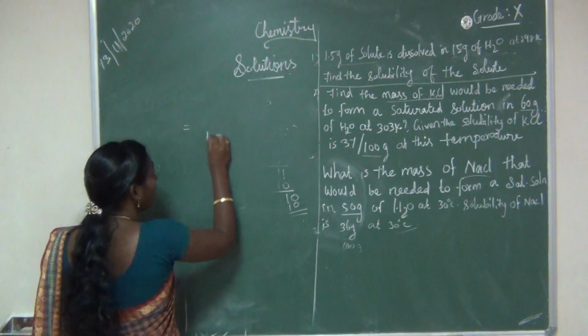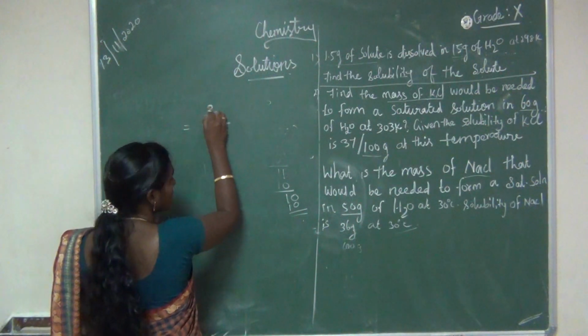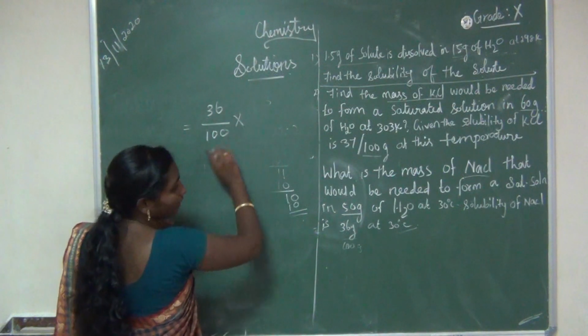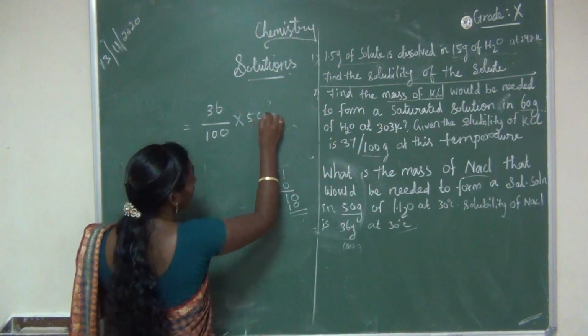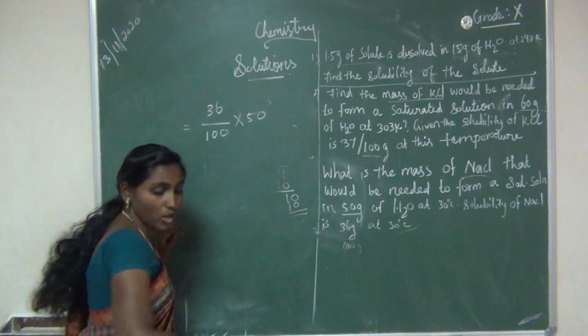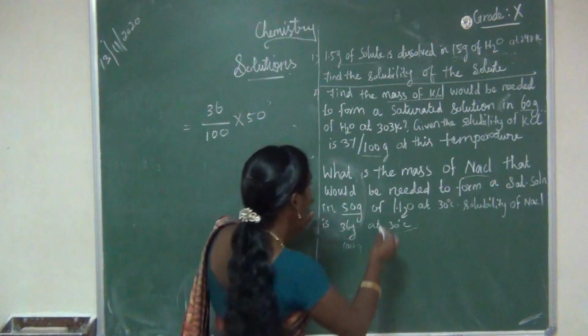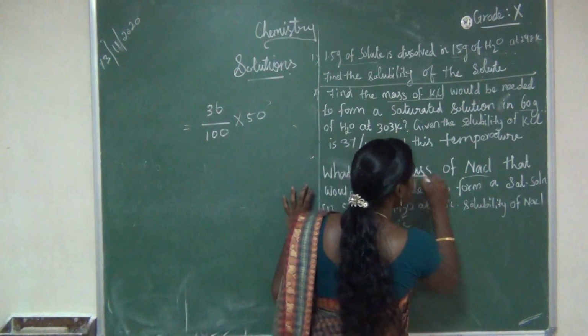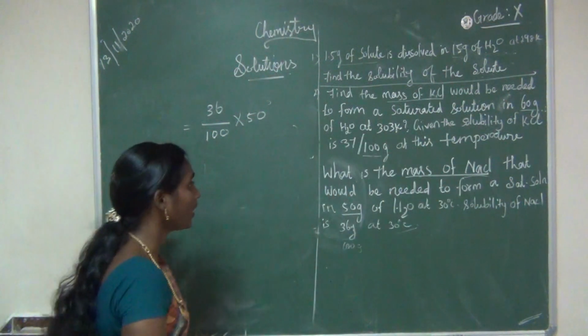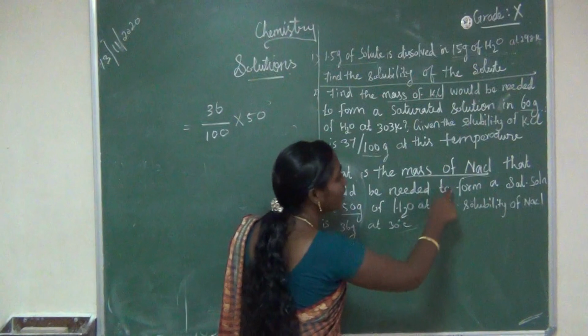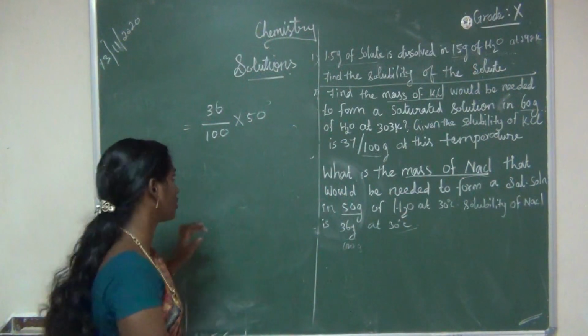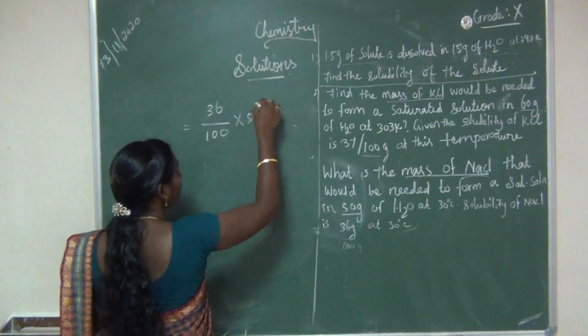So 100 gram of water can dissolve 36 gram of sodium chloride. Therefore, 50 gram of water can dissolve how much gram of sodium chloride? This one only we are going to find out. Because what we need to find out here, what is the mass of sodium chloride? Okay, sodium chloride would be needed to form a saturated solution. Okay, we can cancel.